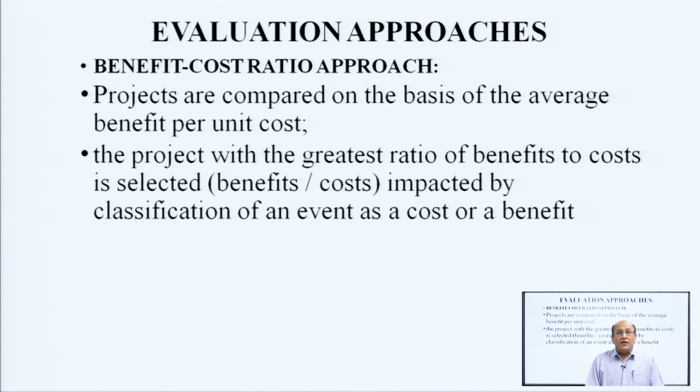Now, come to the evaluation approaches. Here there are many methods by which we can evaluate, but here we will concentrate on only two methods for the evaluation. First is the benefit cost ratio approach. The projects are compared on the basis of the average benefit per unit cost. The project with the greatest ratio of benefit to cost is selected, impacted by the classification of an event as a cost or a benefit.